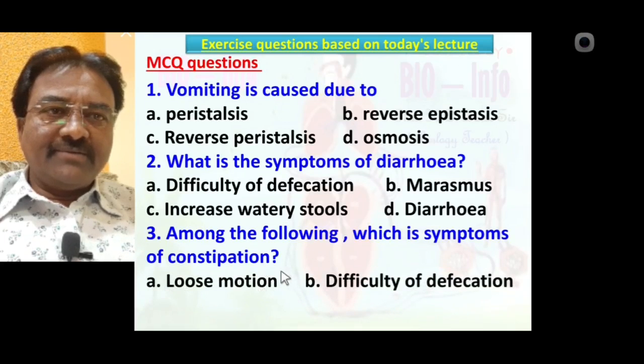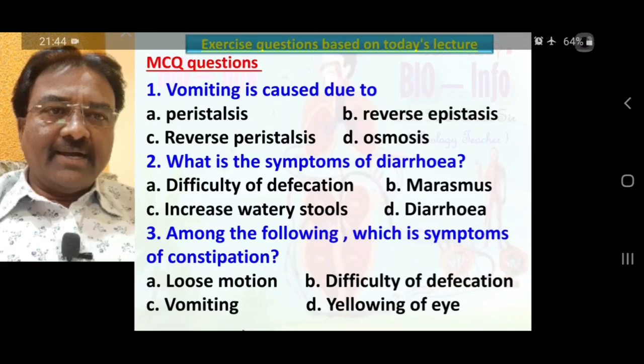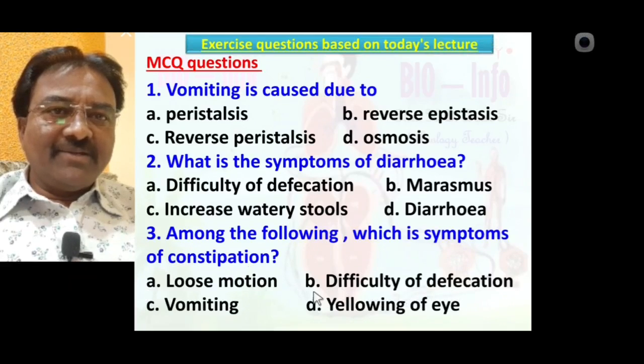Loose motion, difficulty of defecation, vomiting, yellowing of eye. Yes, the correct answer is difficulty of defecation, one of the symptoms of constipation.